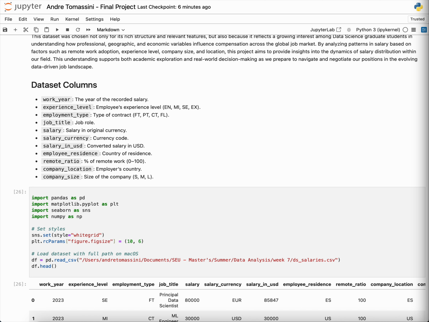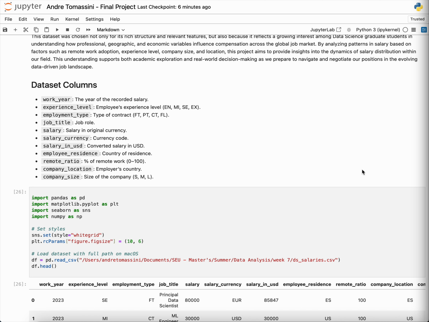We're using from entry level to executive level, employment type, remote ratio, company location and size, and salary in dollars is our target. The wide scope and standardization allow for both descriptive analysis and predictive modeling.